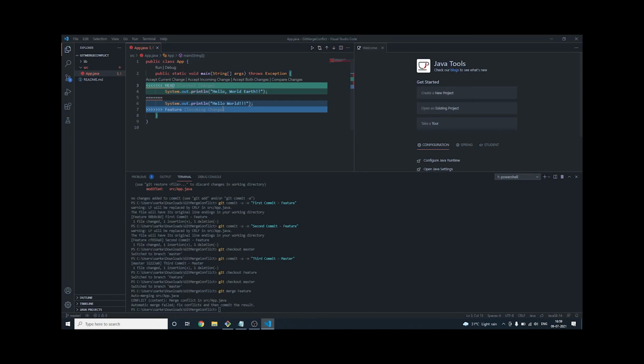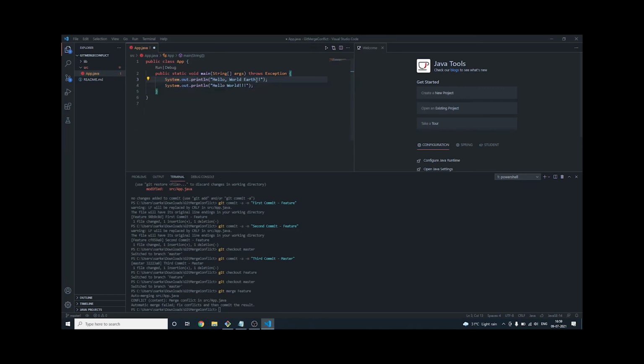Now we have a few options here. VS Code will give these automatic options to you. So I can do accept current change, or accept incoming change, or accept both changes, or compare the changes. So let's see, I just want to keep both changes in the master branch. I don't want to delete that, so I just click on both changes and it will be like this.